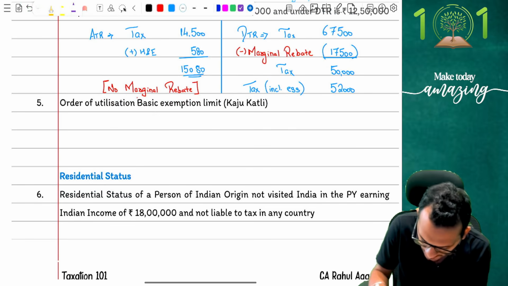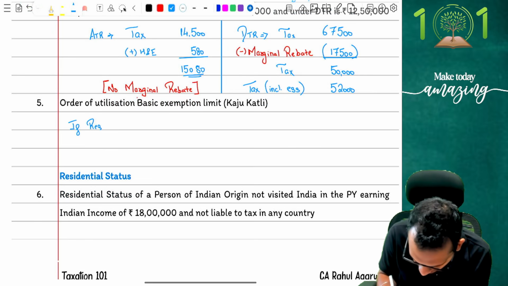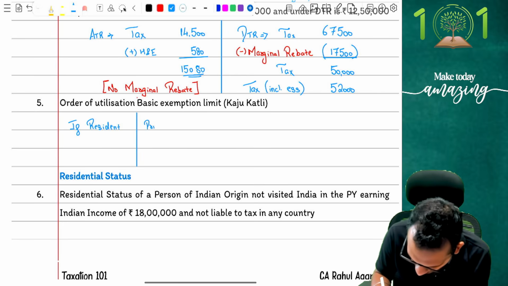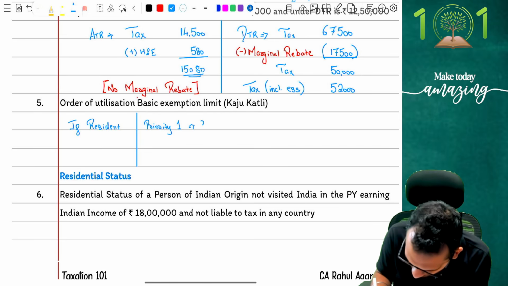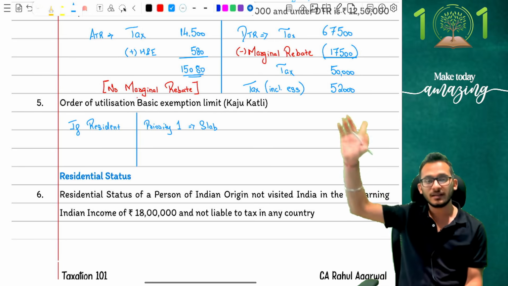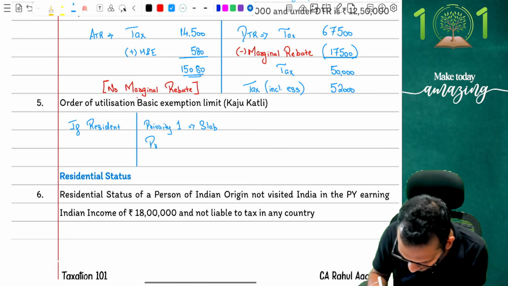The provision comes and says that if you are going to be a resident person, then the utilization rules are very simple. First, as a resident person, any incomes that you have should be utilized against your basic exemption limit first to the extent of the slab concept, which means whatever slab incomes you have, you can put that slab incomes into basic exemption limit. At any stage, if you do not have enough slab incomes, if your slab income is less and you are not able to utilize it properly, please go ahead and use your capital gains for it.